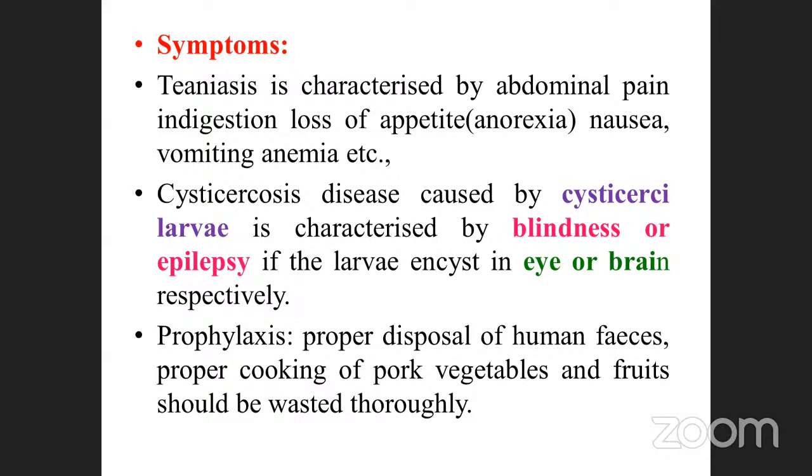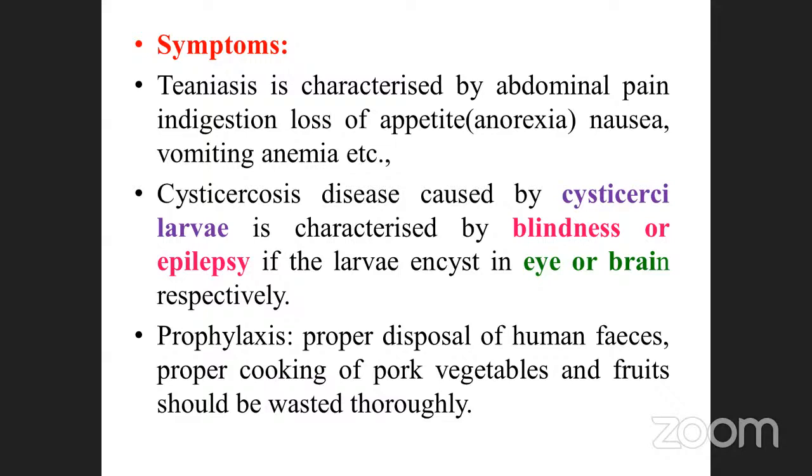Any child suffering from stomach pain or something else may have worms present in the stomach. At that time, abdominal pain is also there. Indigestion and loss of appetite: there is no intake of food. That condition is called anorexia. Nausea, vomiting, anemia, etc. These are the symptoms.